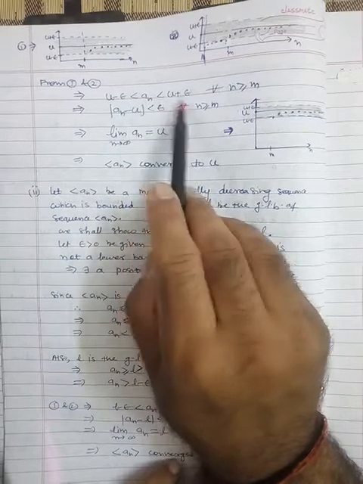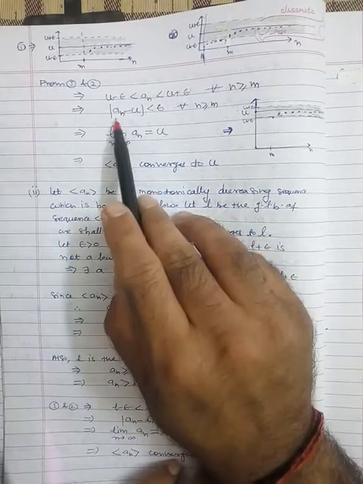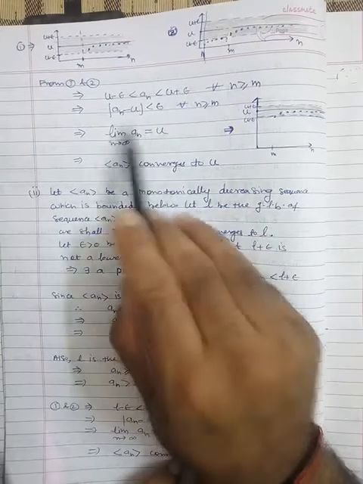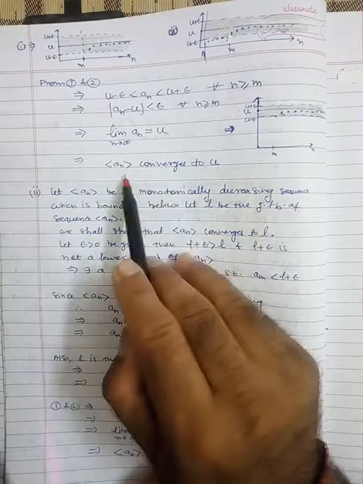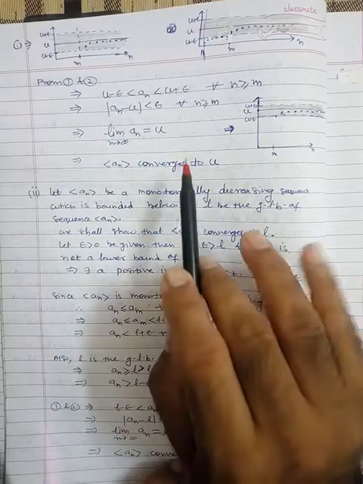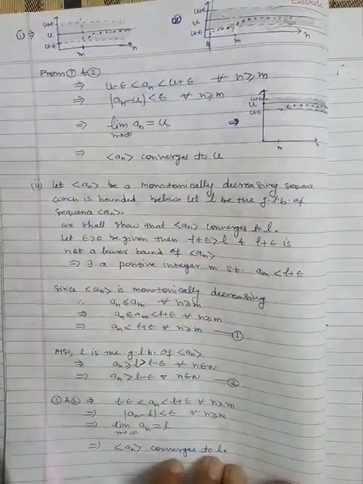So this can be rewritten in terms of magnitude: the magnitude of an minus u is less than epsilon. This is valid for all n greater than or equal to m, and this is nothing but the limit of an as n tends to infinity equal to u. So we can say that an converges to u. Fine. So this is the proof of the first part. Similarly, we can prove the second part.